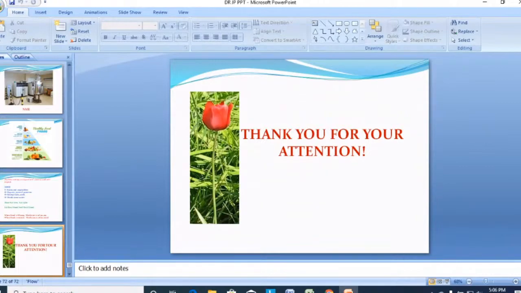Seaweed extraction. Okay, seaweed again is a wonderful source of medicinal properties. There are a number of seaweeds: green seaweed, brown seaweed, red seaweeds.